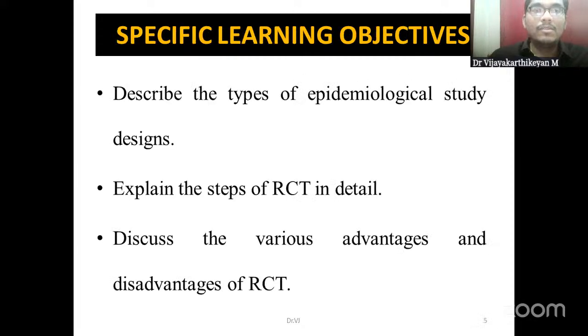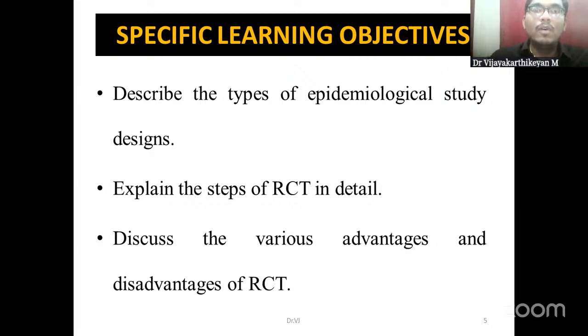The specific learning objectives for today's session are these. First, I will describe the various types of epidemiological study designs, because understanding the classification is the first and foremost step.